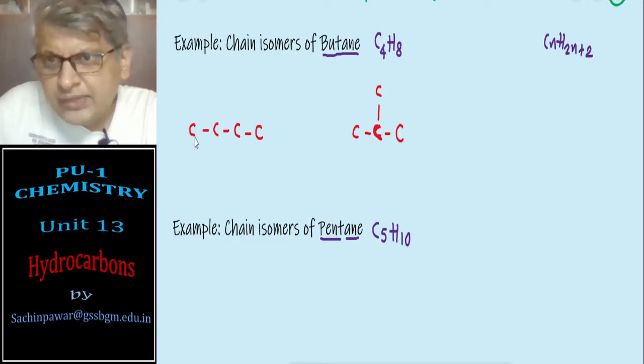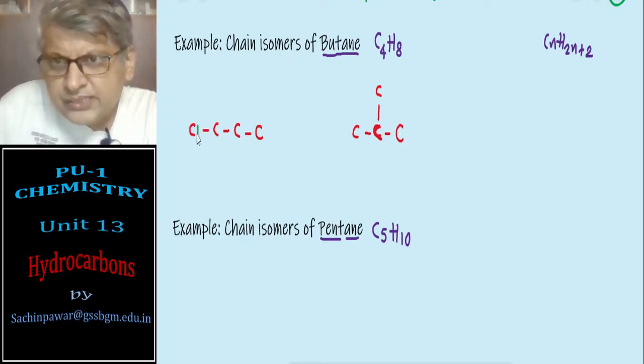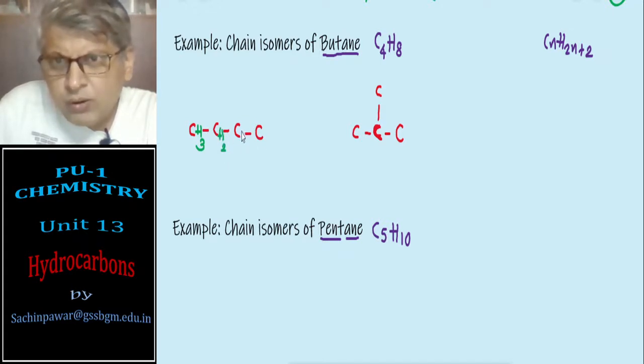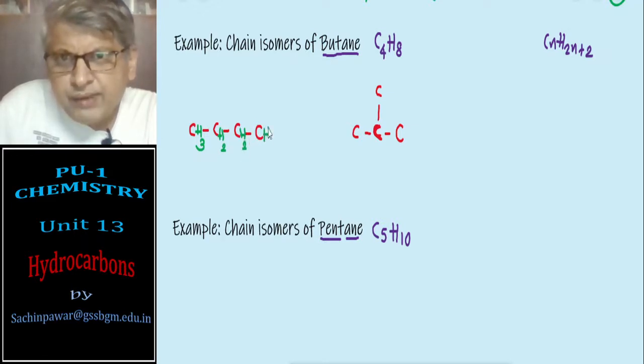Just see here, we have 1 bond, so it needs 3 hydrogens. This carbon has formed 2 bonds, therefore we require 2 hydrogens. This carbon has formed 2 bonds, so we require 2 hydrogens. This carbon has formed 1 bond, so we require 3 hydrogens.